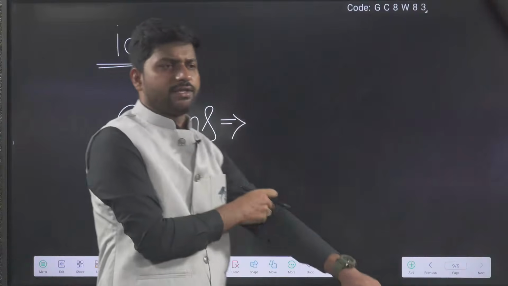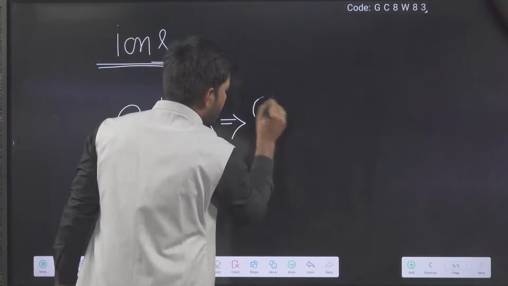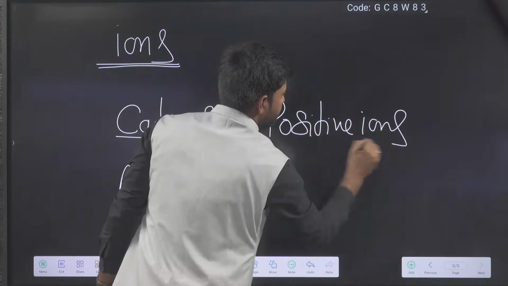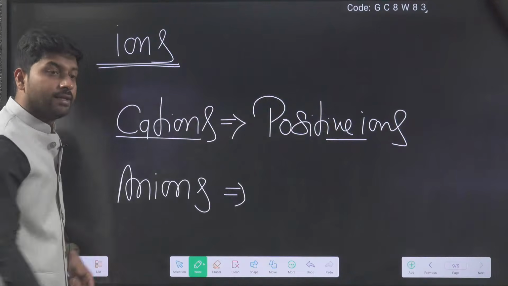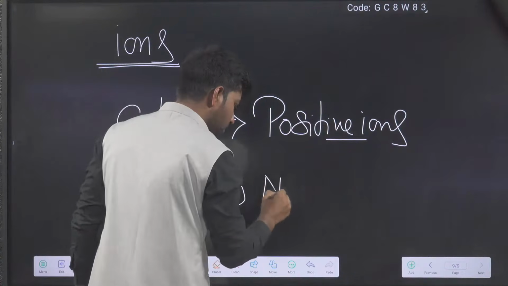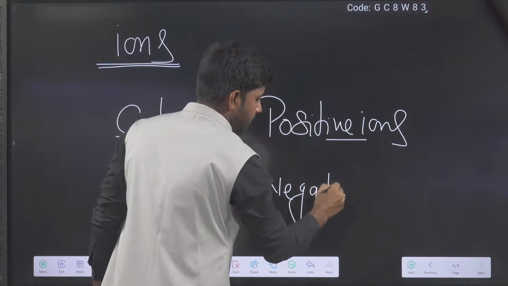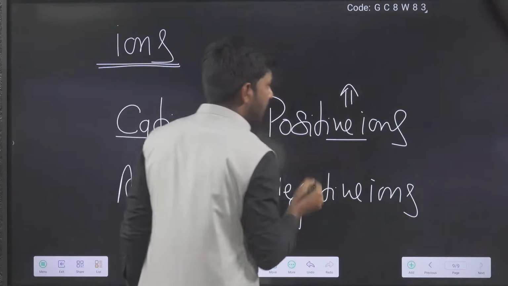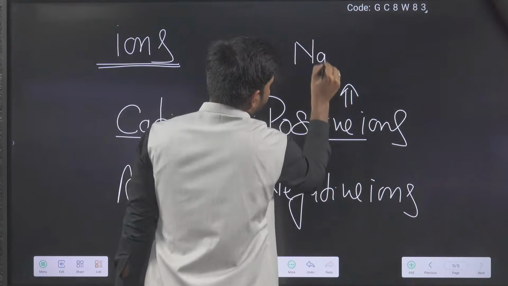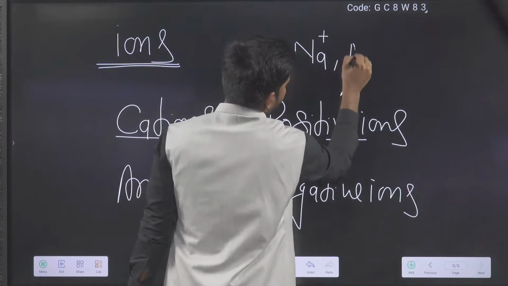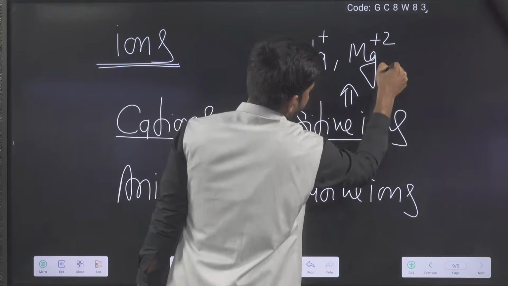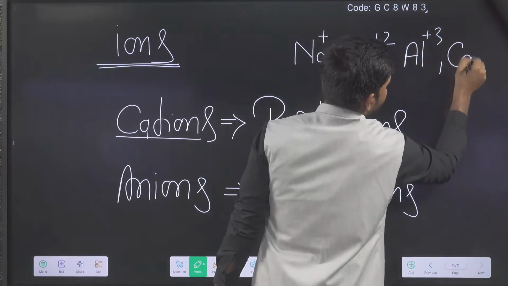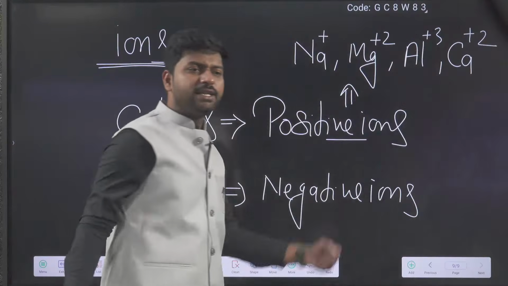Very good. Positive ions. Very nice. They are positive ions. And anions are negative ions. Cations, like you have seen Na plus, Mg plus 2, Al plus 3, Ca plus 2, etc.